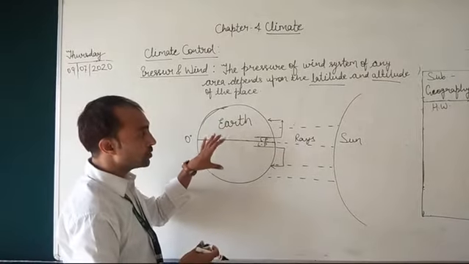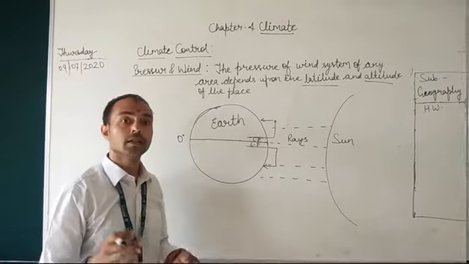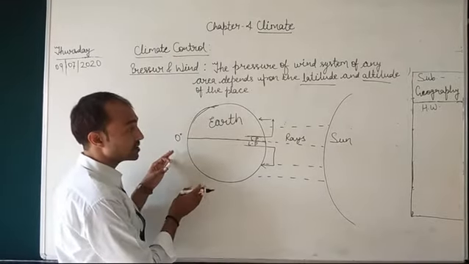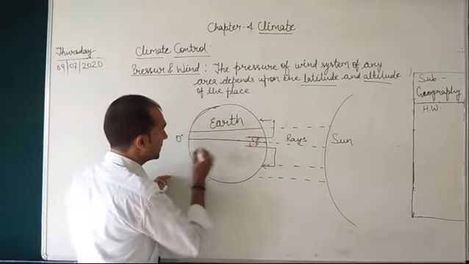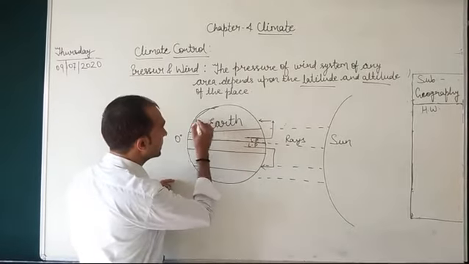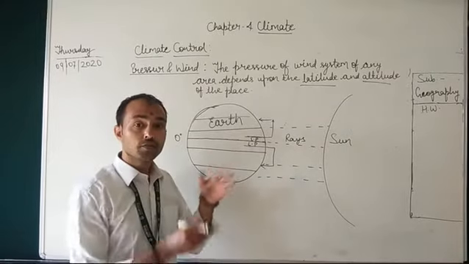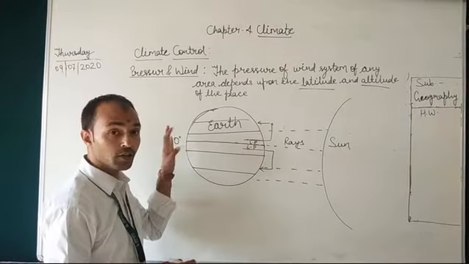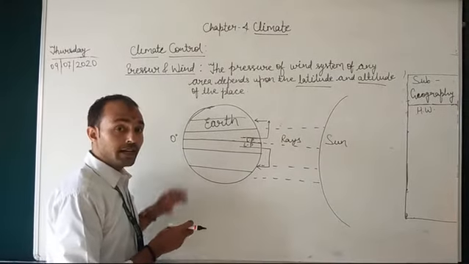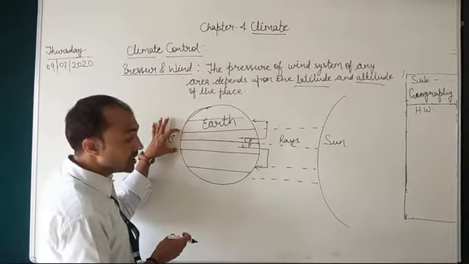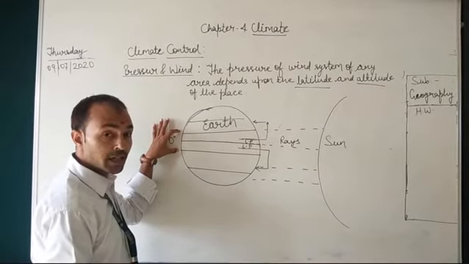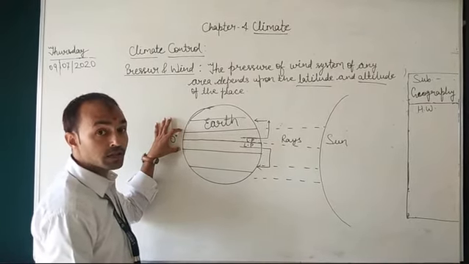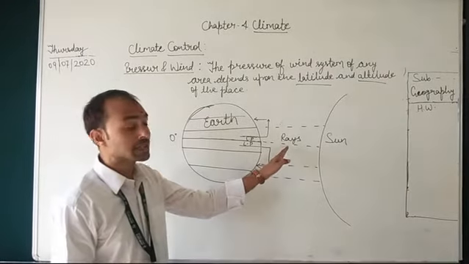As I told you, at the equator the sun rays get very strong. Though there are horizontal lines, they have been categorized into different temperature zones or heat zones because of these sun rays. In your previous grades you have learned that in between the tropic of Cancer and the tropic of Capricorn, there is the torrid zone, which is the hottest zone because of the sun rays.